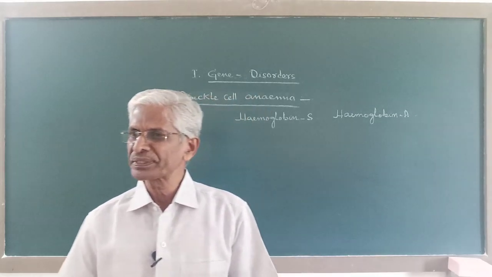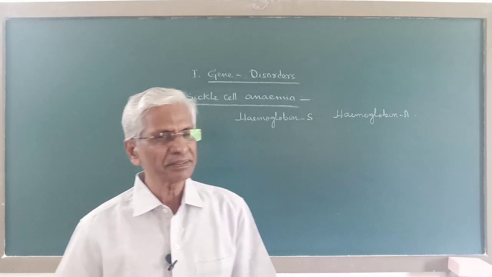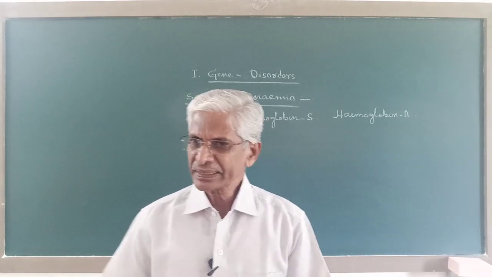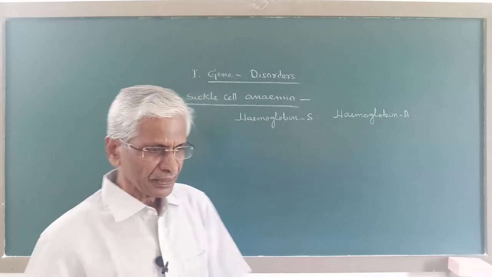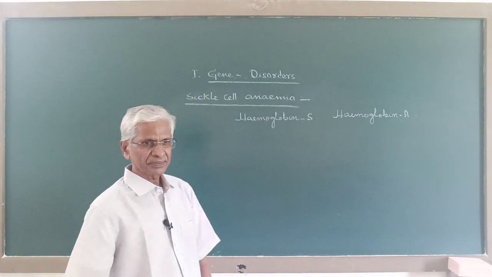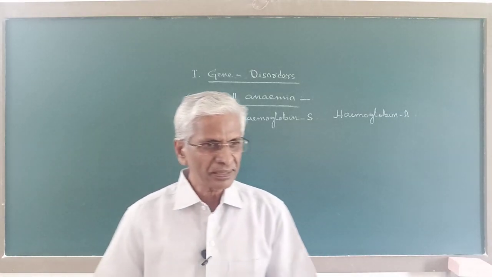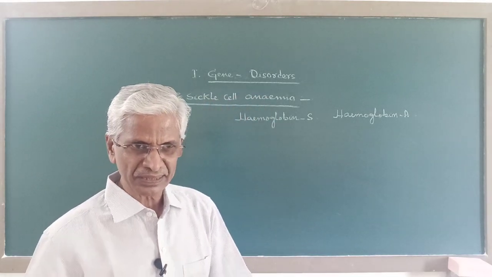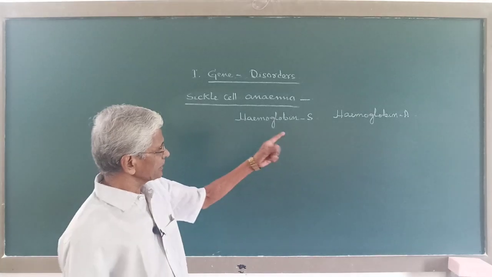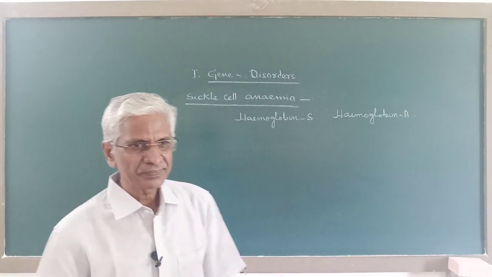Hence the blood of vertebrates is red in color. So the characteristic red color among vertebrates is because of this red colored iron containing respiratory pigment present in the red cells, and this is the hemoglobin.